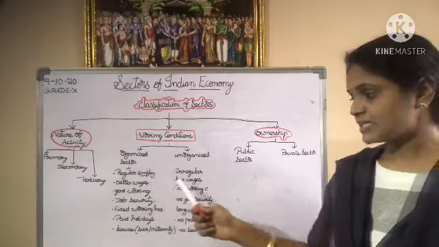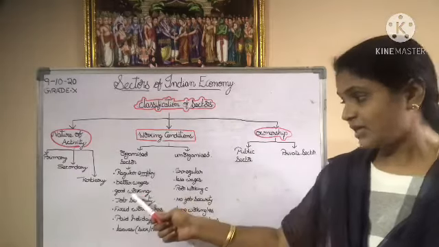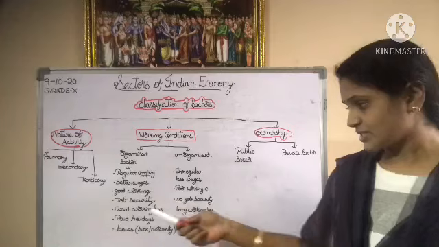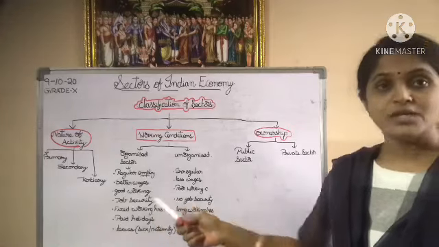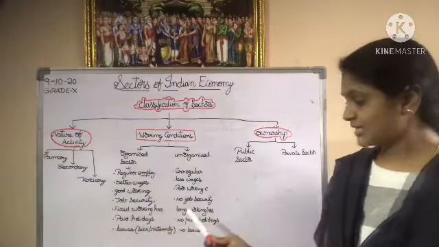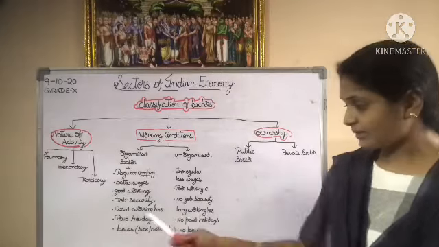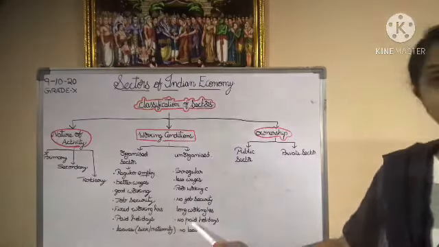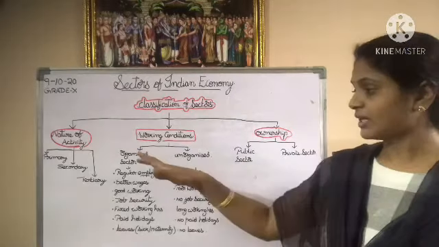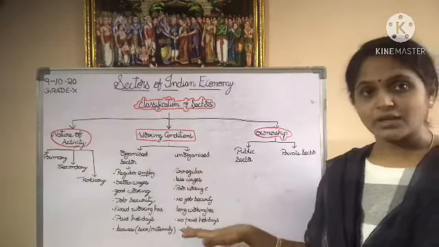Here better wages, there low wages. Here good working conditions, there poor working conditions. Job security is there, job security is not there. Fixed working hours, long working hours. Paid holidays, no paid holidays and no leaves. So this is about the organized and the unorganized sector.